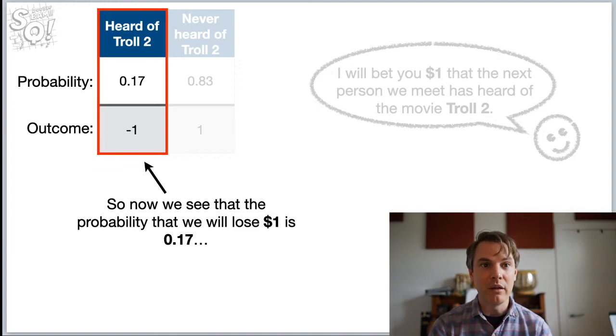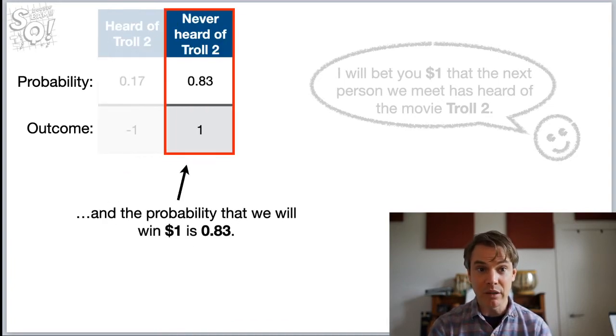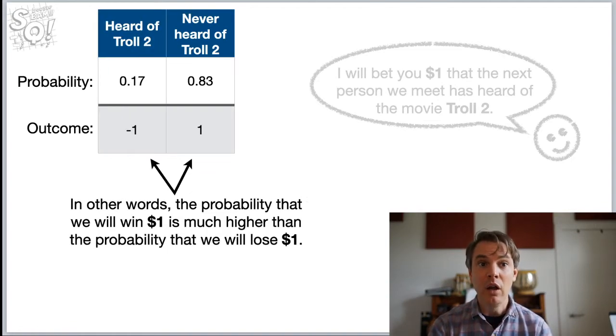So now we see that the probability we will lose $1 is 0.17, and the probability that we will win $1 is 0.83. In other words, the probability we will win $1 is much higher than the probability that we will lose $1. So this looks like a pretty good bet for us to make.